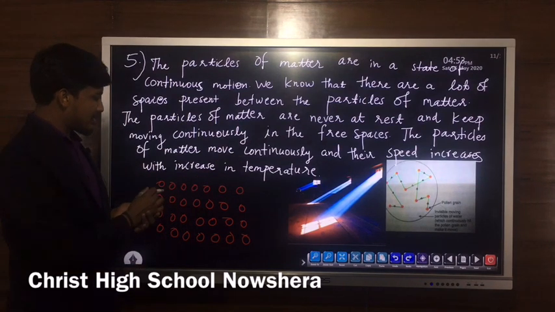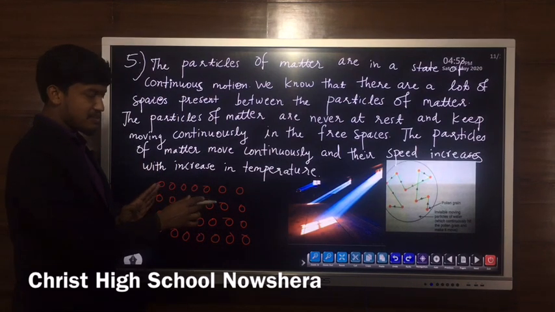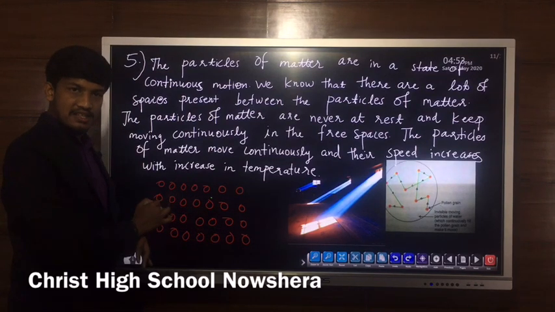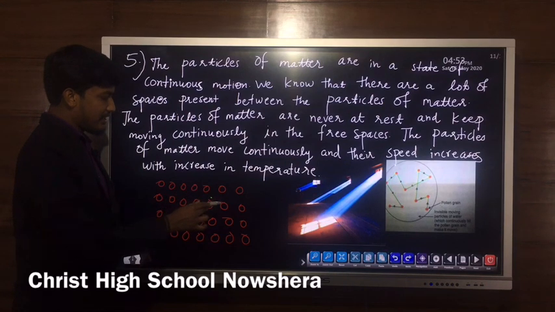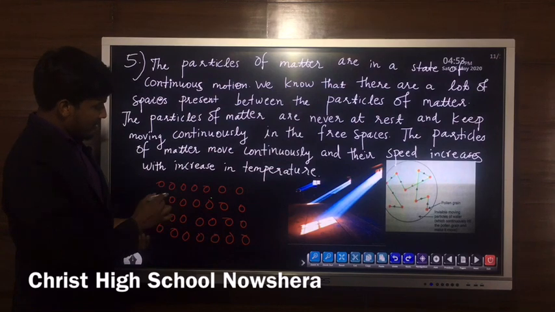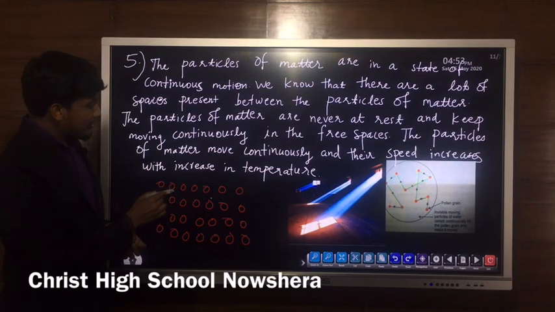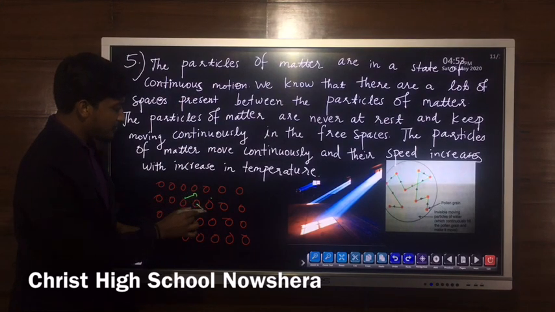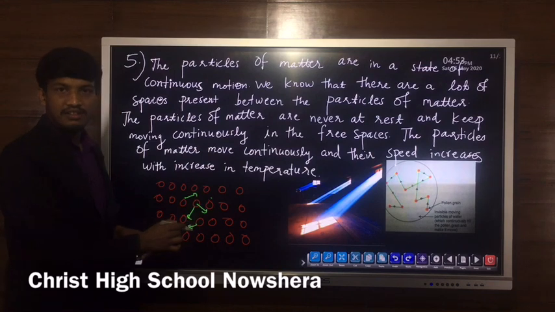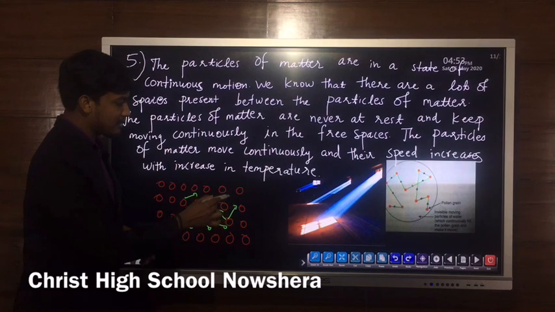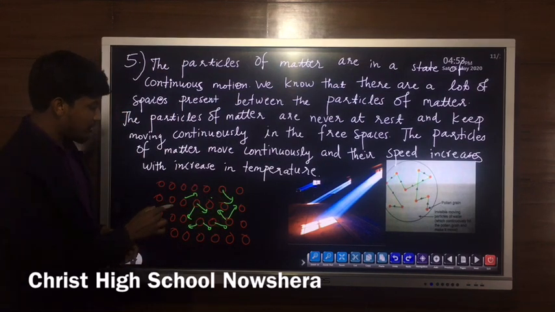Now, we have discussed that all forms of matter are made up of very small particles, which we cannot see, and there are spaces between them. These spaces are called voids, and there is a force of attraction between the particles. Now, another point: since there are empty spaces between the particles, these particles can move from their position to another position, right? These empty spaces between the particles are called voids.